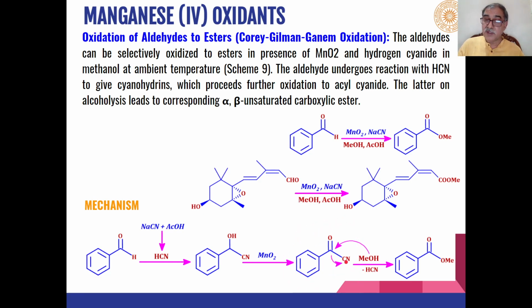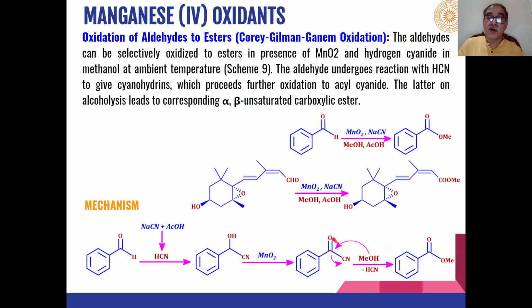These alpha keto cyanides react with the methanol which is present, and this methanol acts as a nucleophile which attacks the electrophilic carbon of the carbonyl group, which is attached to this electron withdrawing group, and this methoxy will get attached to this carbon of the carbonyl, and HCN is eliminated, CN from here and H from methanol, and we will get esters as the product.